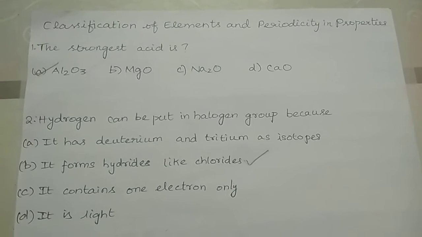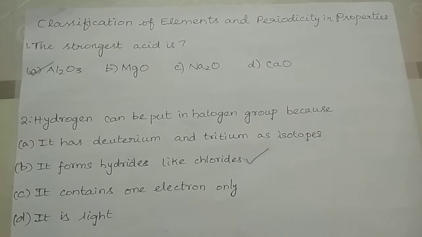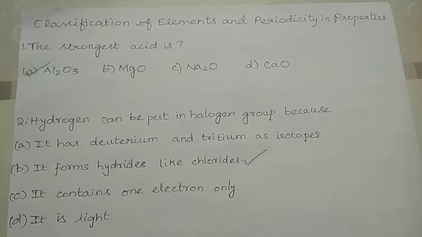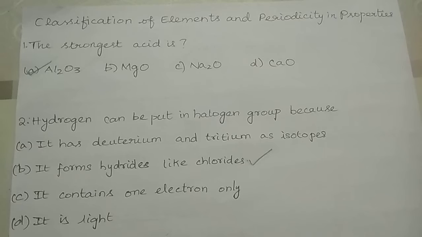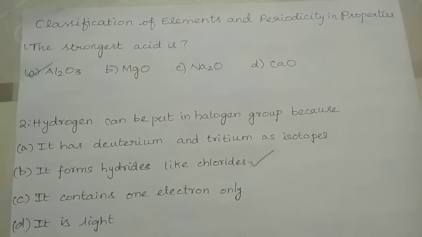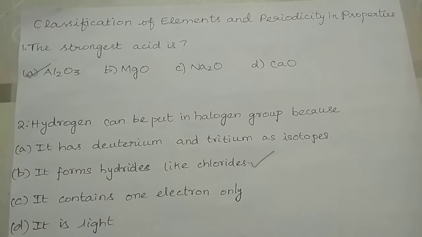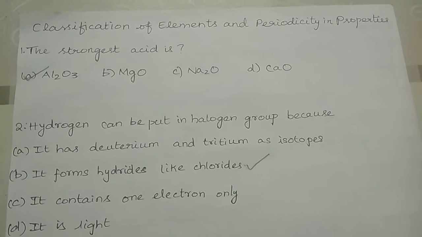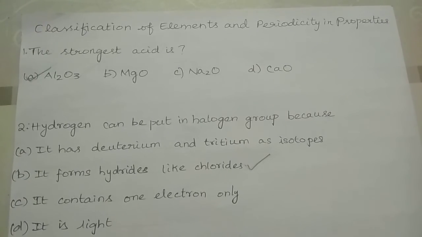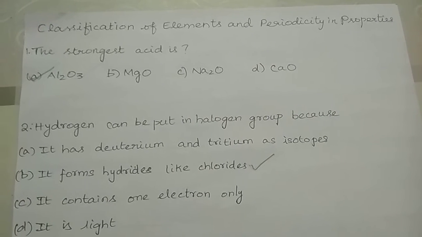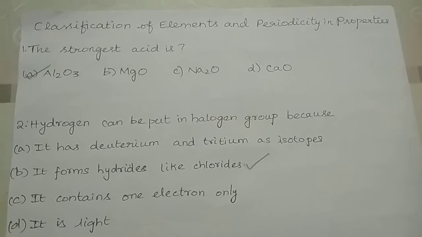Second question. Hydrogen can be put in halogen group because A. It has deuterium and tritium as isotopes. B. It forms hydrides like chlorides. C. It contains one electron only. D. It is light. The correct answer is option B. It forms hydrides like chlorides. The reason is the number of valence electrons in hydrogen is only one. So, like the halogen group elements, hydrogen also reacts with an element to gain one electron and form a stable hydride.